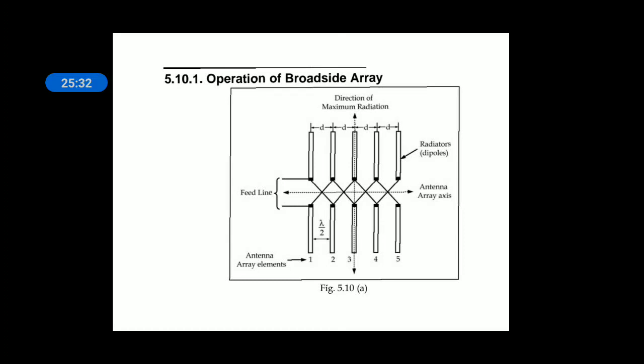The name is because the radiation generated by the broadside array is more along the broader side and less along the axis, or less along its side. Let's say there is a plane of antenna array. I'll draw the diagram so that you can understand.